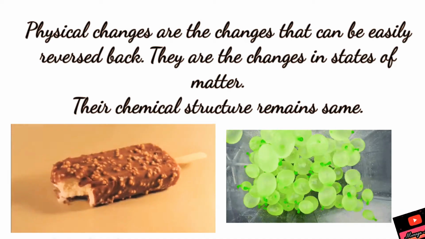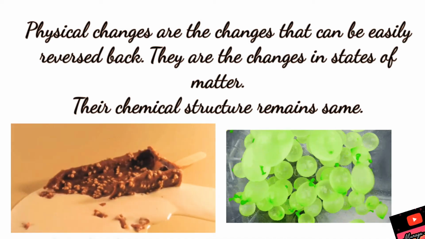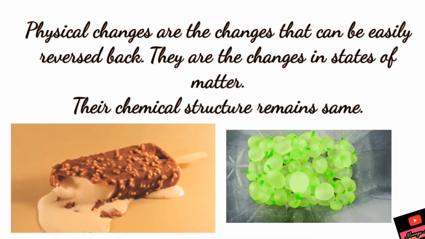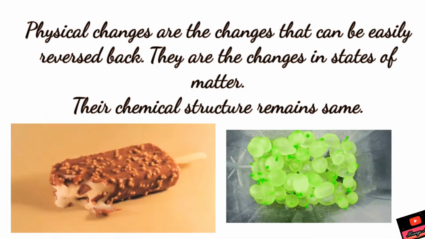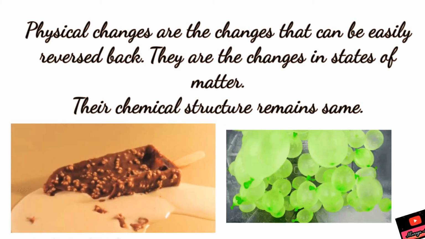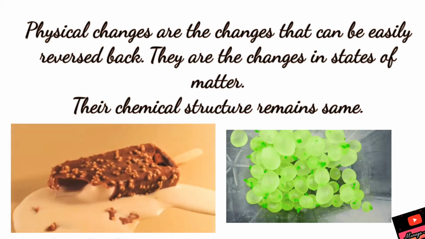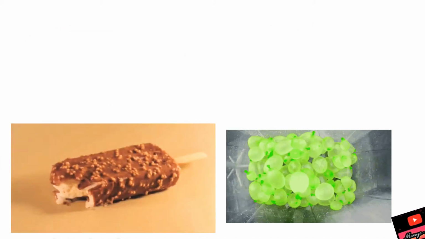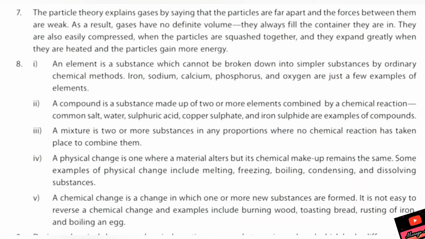Physical changes are the changes that can be easily reversed. They are the changes in the states of matter. Their chemical structure remains the same. You can see that just their arrangement changes, their structure remains the same. Like this melting ice cream, if it is put back in the freezer, it will become ice cream again.